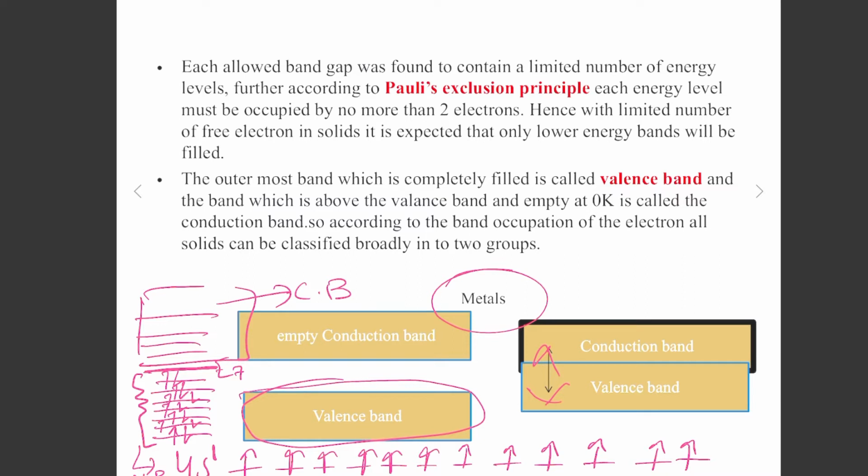In metals, because we have a lot of free electrons, there is a very small band gap between the valence band and the conduction band. That is why metals conduct electricity easily.